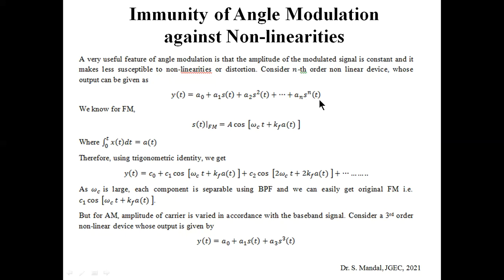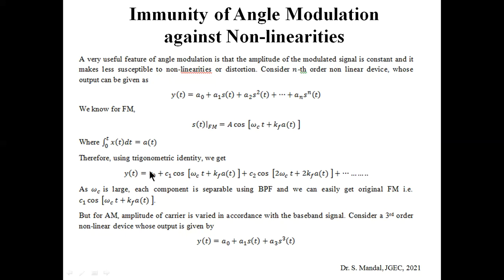In case of FM, we already know that FM can be represented by s(t) = A cos(omega_c t + k_f a(t)), where k_f is the frequency sensitivity and a(t) is the integral of x(t) dt. Using a trigonometric identity, we can write the above equation as c0 + c1 cos(omega_c t + k_f a(t)) + c2 cos(2 omega_c t + 2 k_f a(t)) + c3 cos(3 omega_c t + 3 k_f a(t)), and so on.